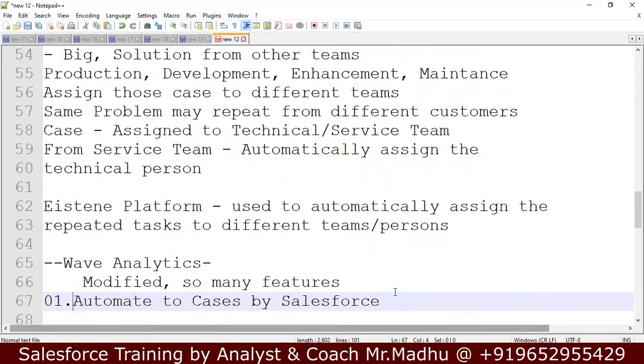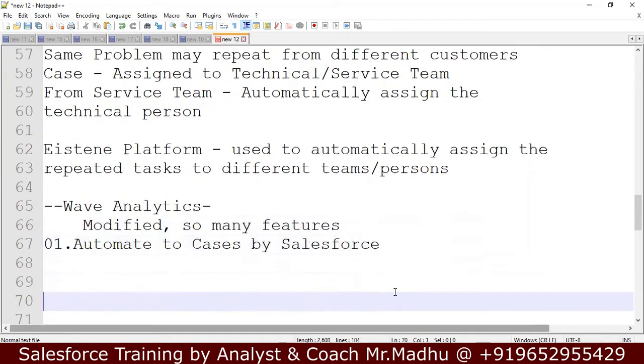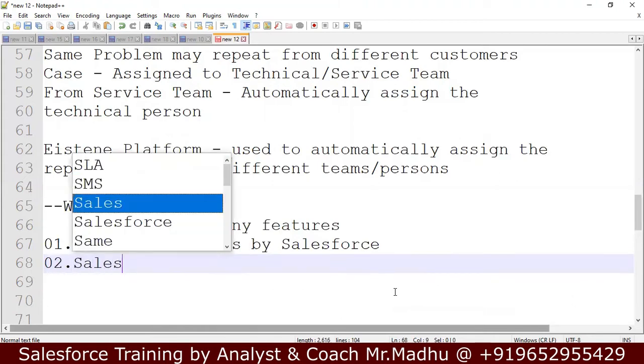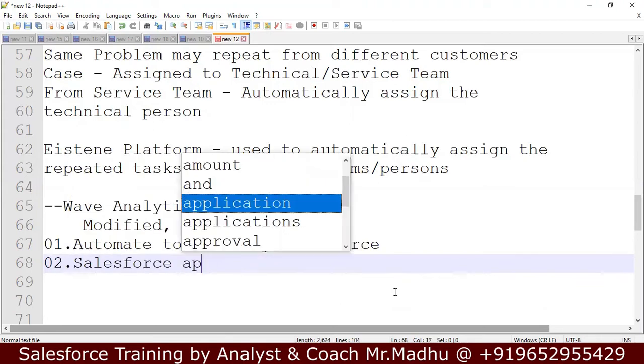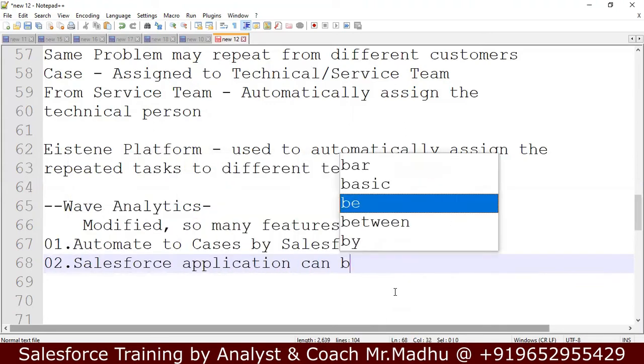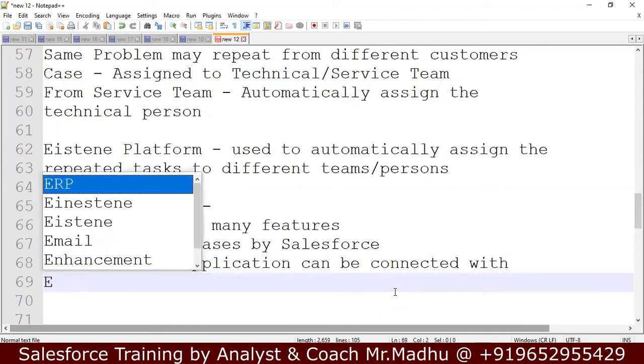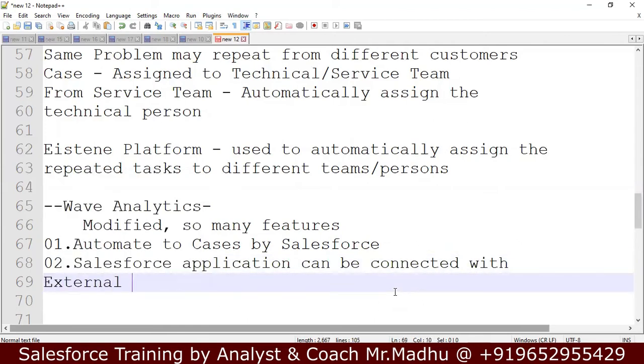The other benefit is that it can be connected to external databases. The Salesforce application can be connected with external databases. Sometimes we need to connect with other databases.